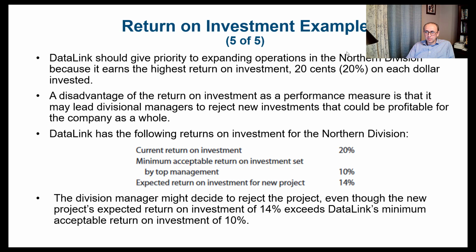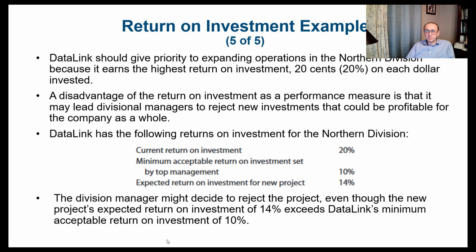So if you think about the Northern Division manager now, if they have this new investment project that's going to be 14%, that's going to reduce their total return on investment from 20%. It's going to take it down, not to 14, but it's going to have an impact on reducing it. It's still above the minimum acceptable by the top management, which is the 10%, but maybe the Northern Division manager might think, you know what, I don't want to do this project because it's below what I already have now.